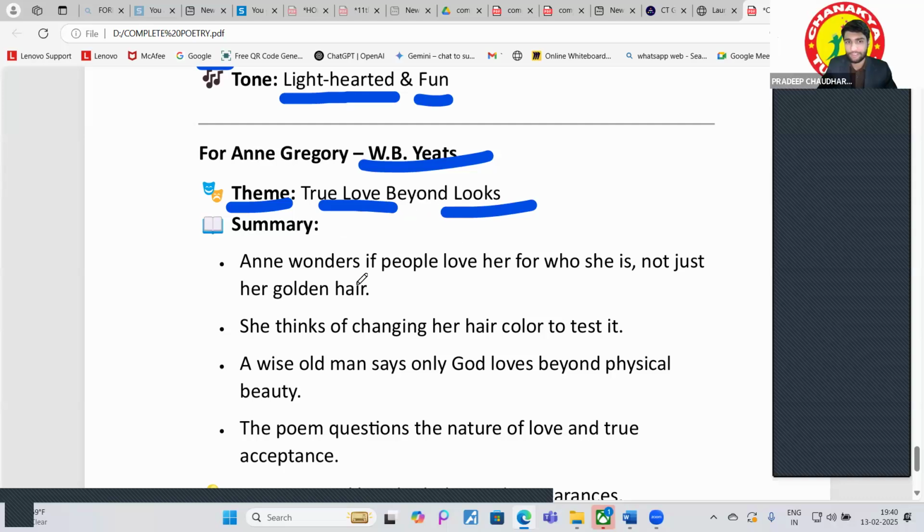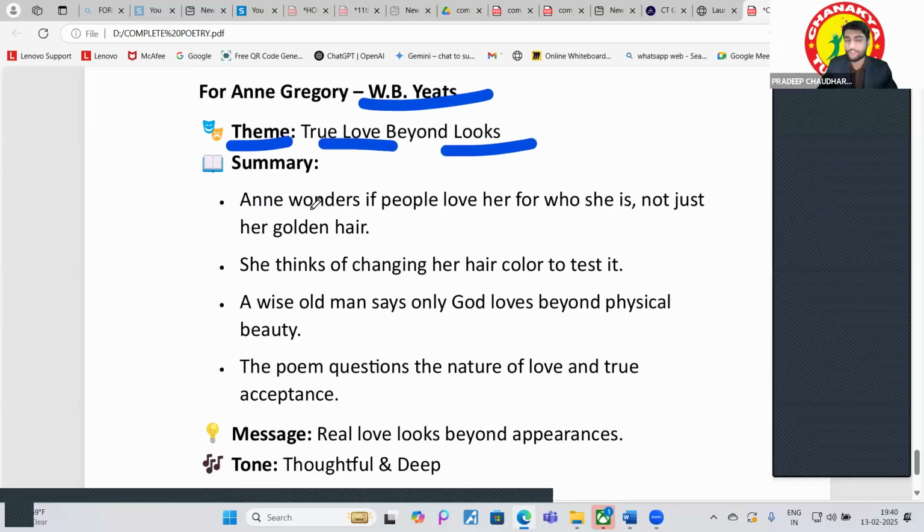Okay. So, what is true love? True love beyond looks. So, there is an Anne, right? So, Anne, she's the poet, right? She wonders if people love her for who she is, not just her golden hair. So, what is love? Is love something about outside or inside? Love is inside, right? Love couldn't be like this. Love is not like that.